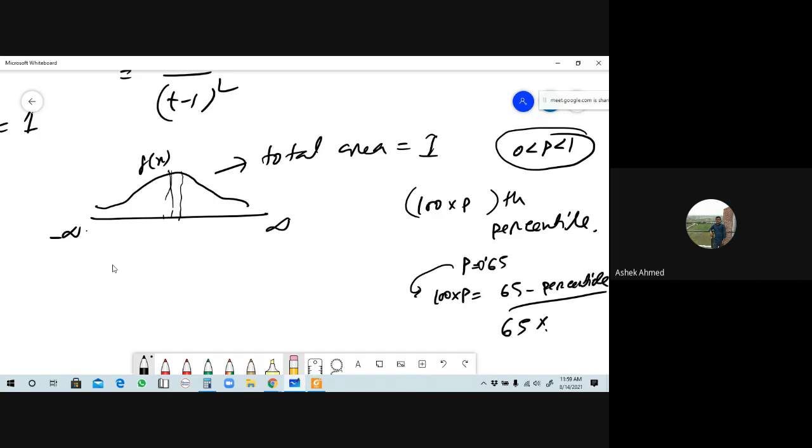Since we know the total area is 1, okay, the left side area, if this is the point pi sub x p, where p here is 0.65. This indicates that the area to the left of the point pi sub 0.65, from minus infinity to that point, that area will be 0.65. So out of 1, 0.65 area is there. Do you understand this much? You didn't understand?